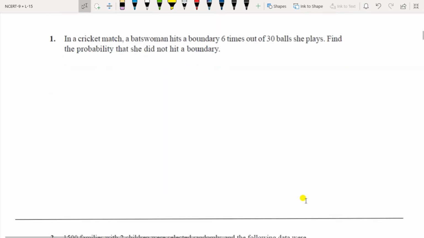First question is given as: in a cricket match, a batswoman hits the boundary 6 times out of 30 balls she plays. Find the probability that she did not hit the boundary. So first write the total number of balls that she played are equal to 30.